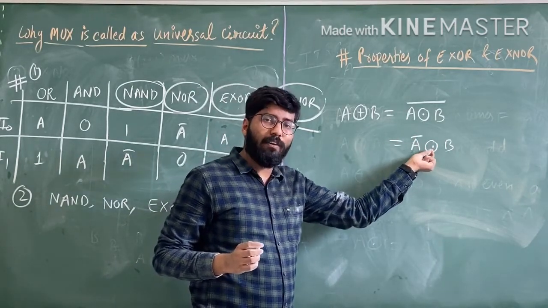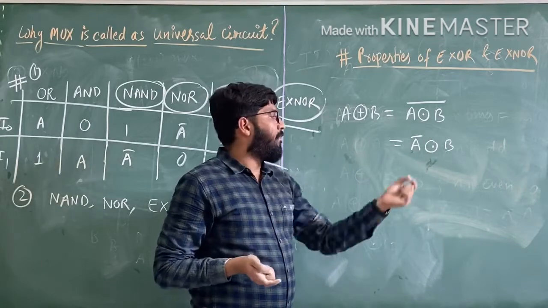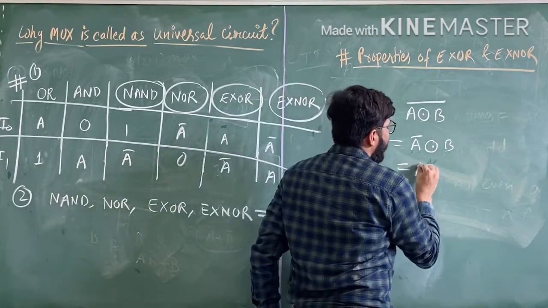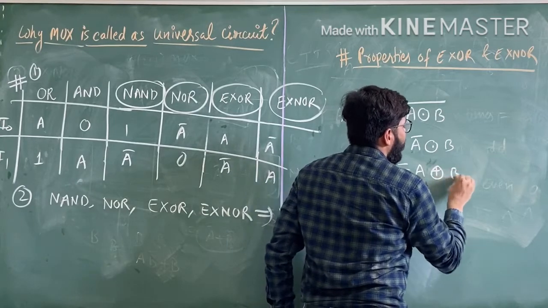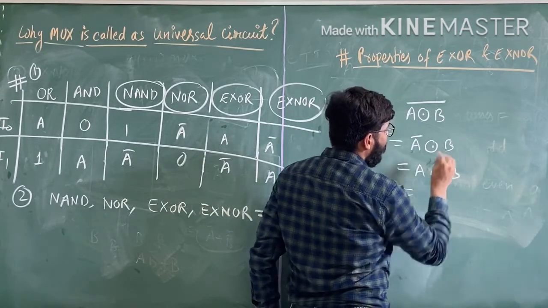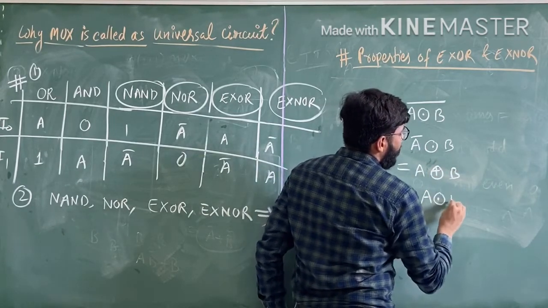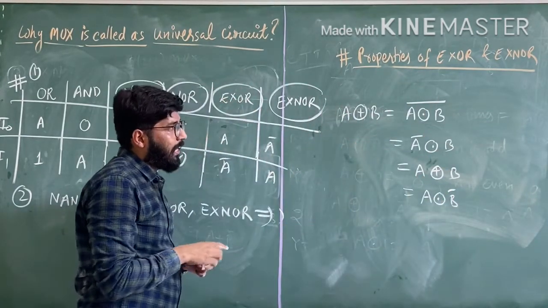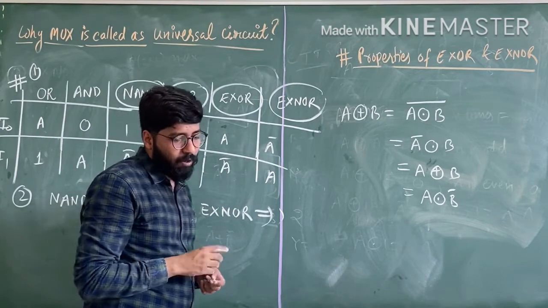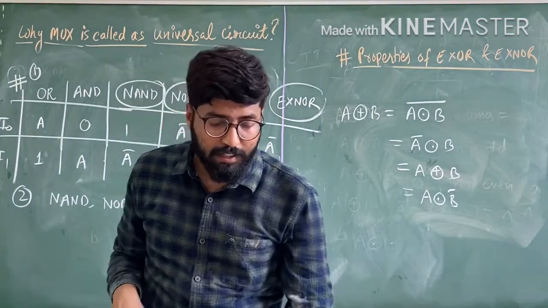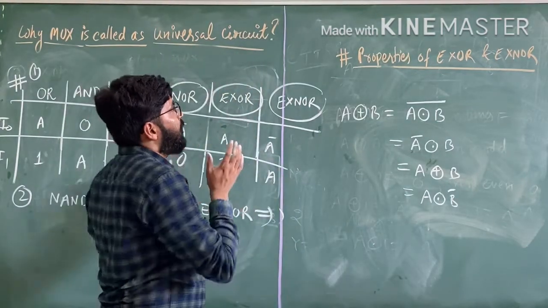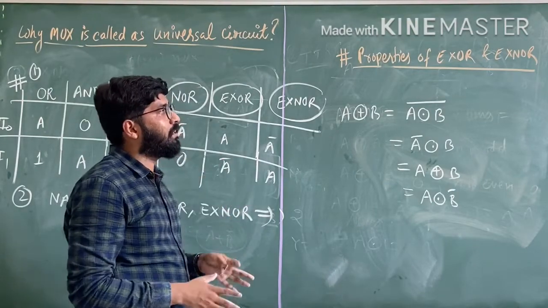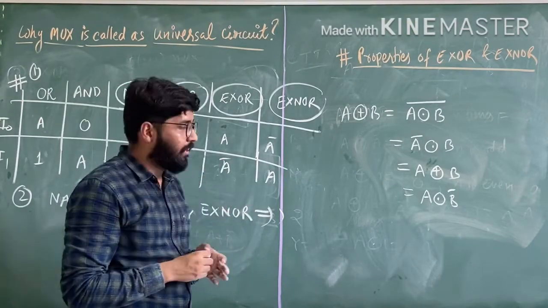If this is XNOR, it becomes XOR. If it is XOR, it becomes XNOR. So it is A XNOR B, or we can write it as A XOR B complement. In this way we can use any property of XOR gate or XNOR gate which is required in the question solving of mux. This is a very important property.